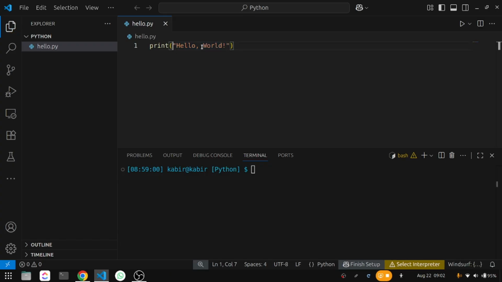It is not only Python, but in many other programming languages, strings are written inside quotation, single quotation or double quotation. So in Python also, if you want to write some string or text, then you have to enclose the text using quotation, single or double. So you can put single quotation here as well, but then you also have to close with a single quotation. Okay, so our first program is done. And what our first program will do is just print the message inside the print function, on the terminal from where we are going to run the program.